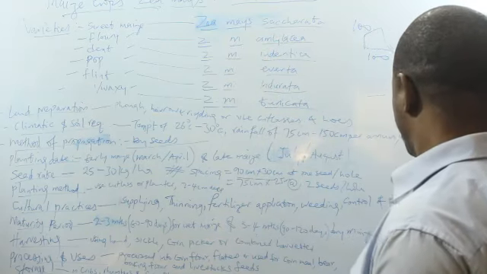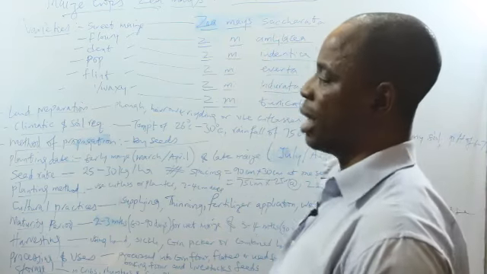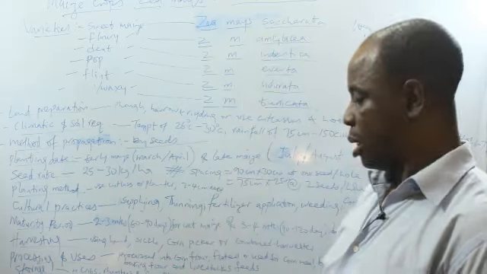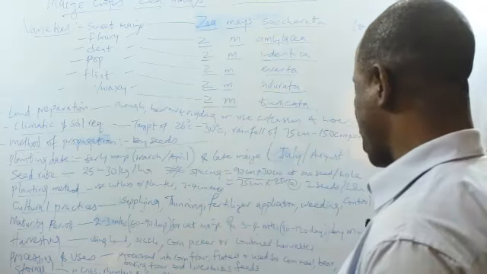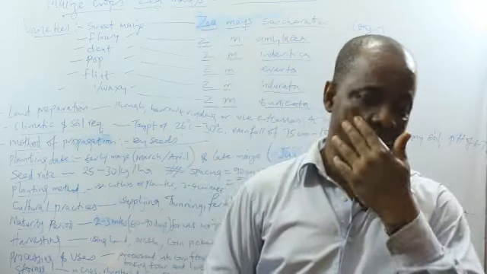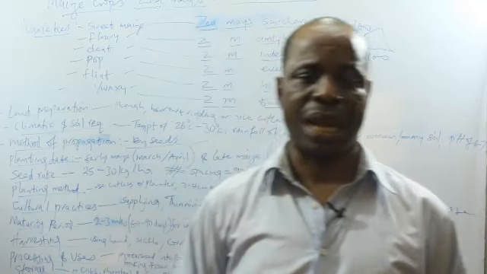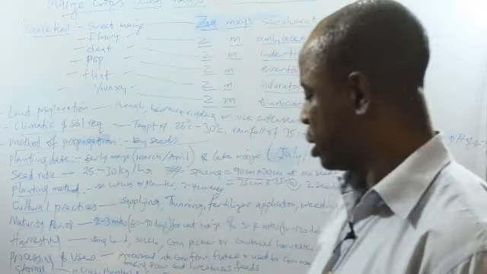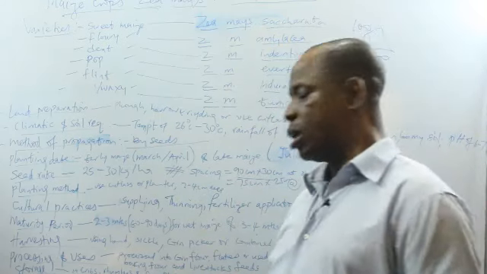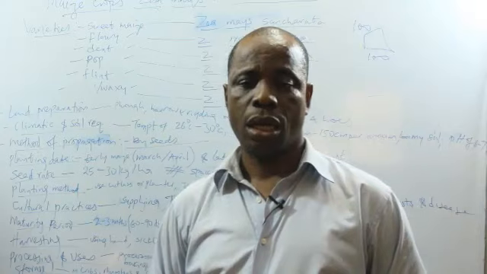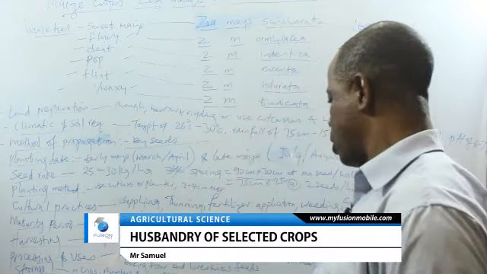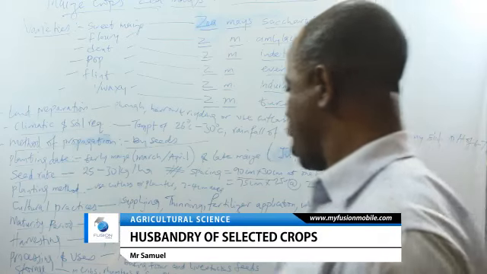Then you also need to control pests and diseases. There are some pests that will invade the farmland. Pests like grasshoppers, like locusts, like stem borers, like weevils. They will invade the farm. This could be eradicated with the use of chemical. The chemicals are called pesticides. The same thing goes for diseases. Diseases of crops like maize rust can be eradicated with the use of chemical or by the planting of resistant varieties of maize. Now let's go to harvesting.